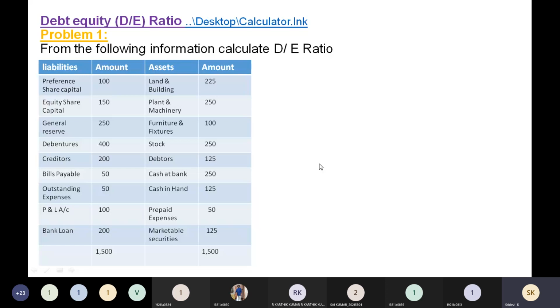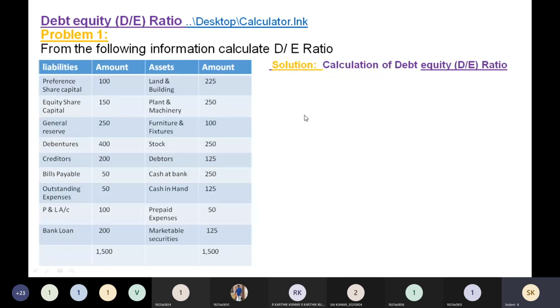Let us solve this problem. So first of all, keep the heading as calculation of debt equity ratio. Take down the formula for that. What is the formula to calculate this debt equity ratio? Today I think the net is very slow here. So debt equity ratio is equal to debt divided by equity. See, some problem is there. Debt divided by equity.